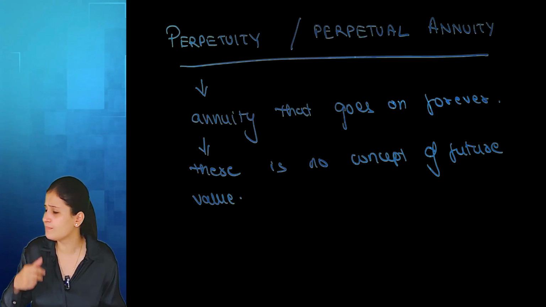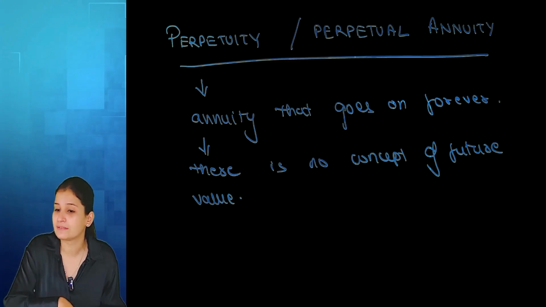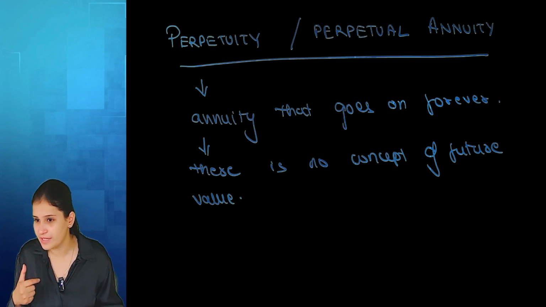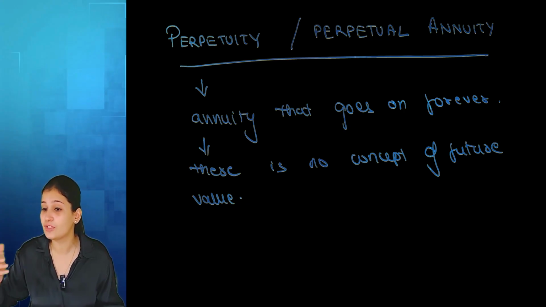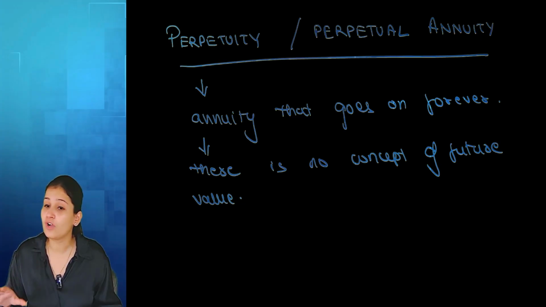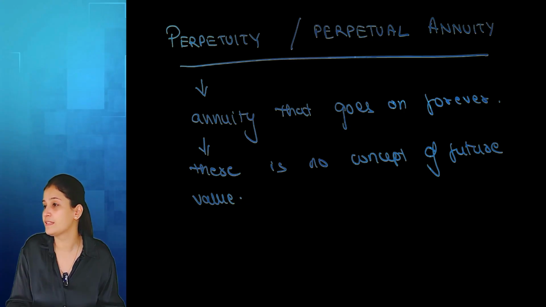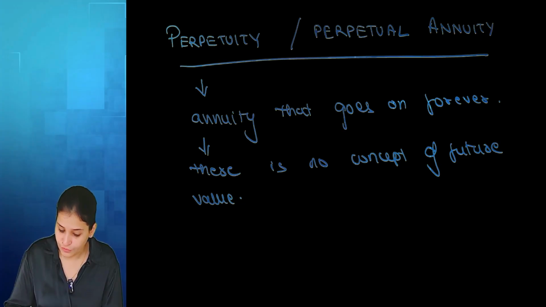We find out my life expectancy, say I'll get that 1000 for 30 years. According to that, what is the equivalent sum today? That I can find, like the commuted pension sum that we did. So instead of talking about future value, which we can't because there is no end period, we can talk about an equivalent amount for today. For today, we always term it as present value. So in a perpetuity, there is no future value. There is only present value.